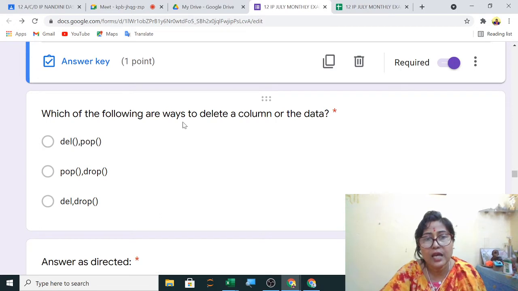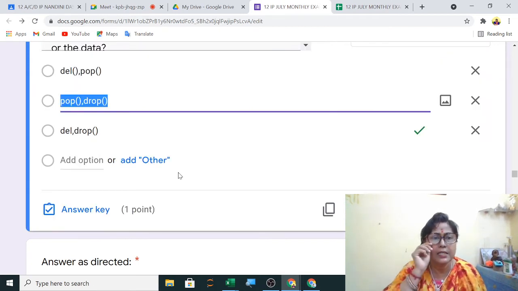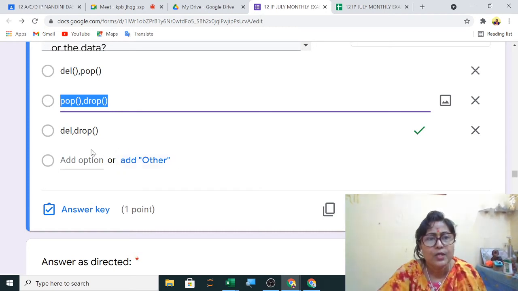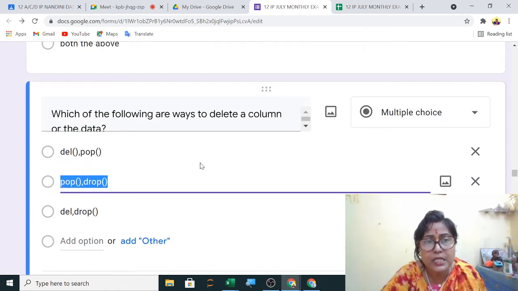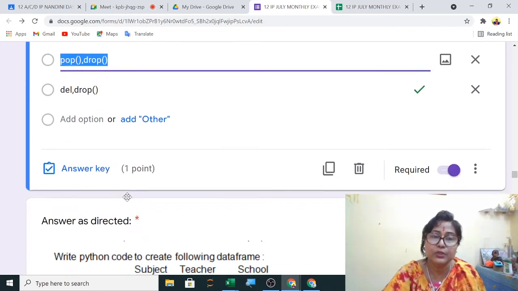Next, which of the following are ways to delete a column or the data? Now you have already used pop and del. So del you have already used and drop you have used. So here del and drop will be your correct answer. Clear? In list we were using del, and we were using the pop method. Now this is a column or data, so a complete column you want to remove. So drop you will use, or del you will use.